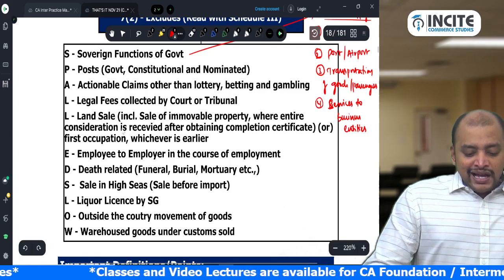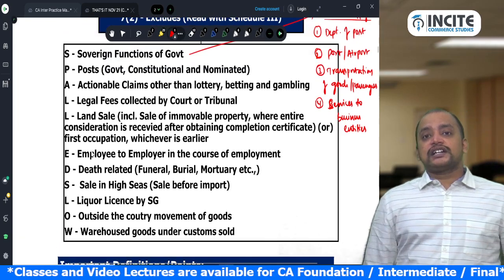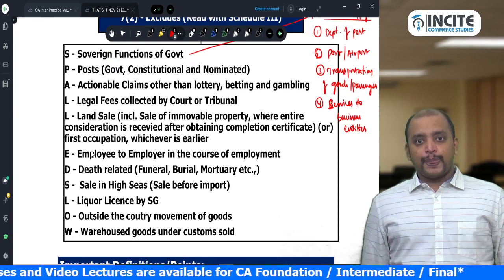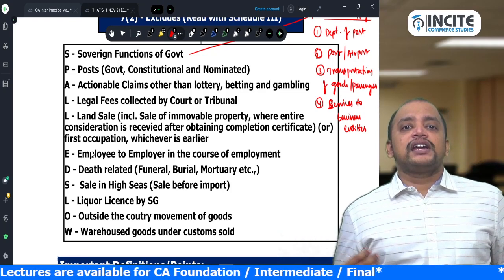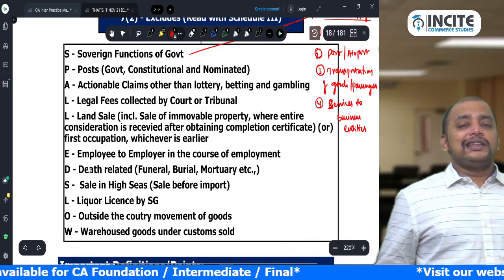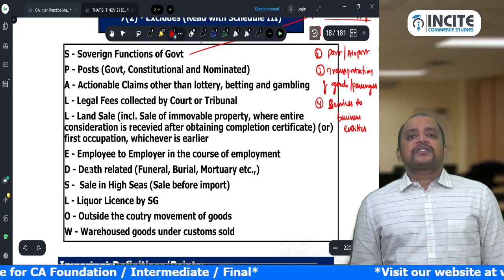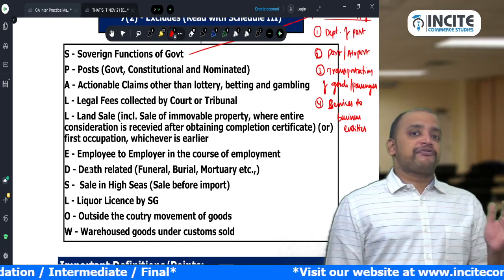Okay. Then legal fees. Legal fees refers to fee collected by the court or tribunal. The court or tribunal, for the purpose of taking up a case, will be collecting some fee. That fee is excluded from supply. Then another L, land sale. Sale of land, being immovable property, is excluded from supply.